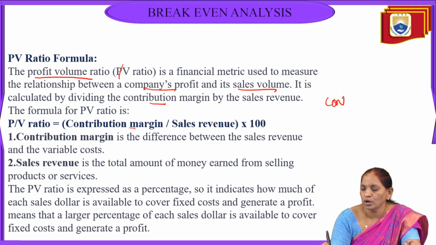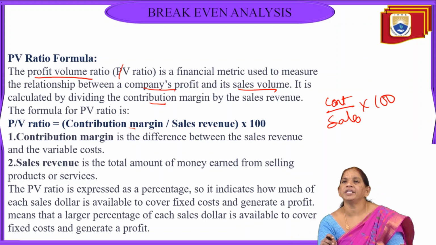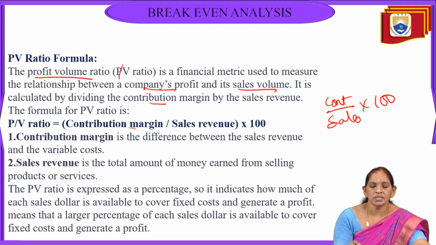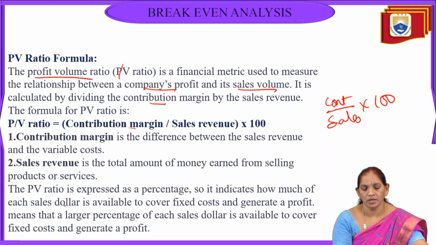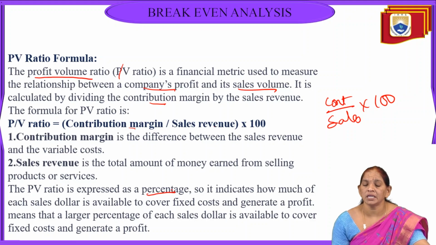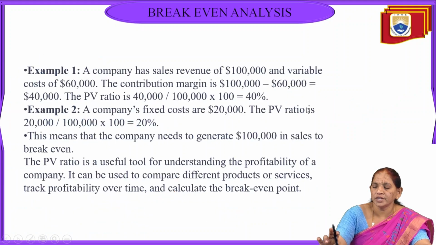We can say contribution by sales into 100, and we are able to identify the PV ratio. Sales revenue is the total amount of money earned, and PV ratio is expressed in percentage, which indicates how much of each sales dollar or rupee is available to recover the fixed cost.